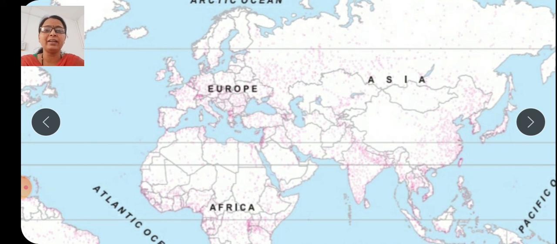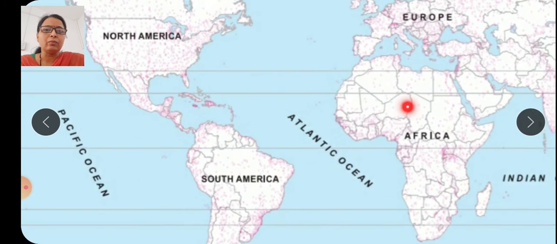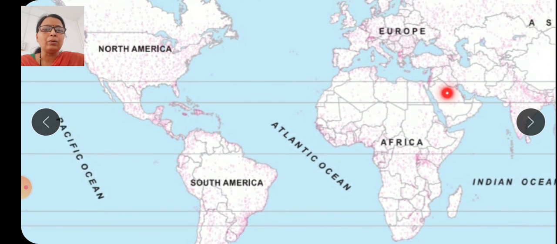Then desert areas in the world also have very low population density on the earth's surface. So these are the several factors which affect the population density and the world population distribution, with the help of this world map.